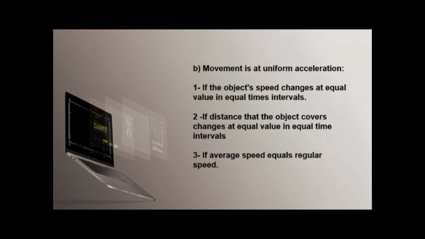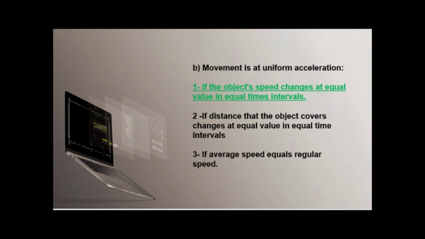Number B. Movement is at uniform acceleration if the object's speed changes at equal values in equal time intervals, or if the distance that the body covers changes at equal values in equal time intervals, or if average speed equals regular speed. When the object moves with uniform acceleration, this means that there is a change in the speed. So the correct answer: if the object's speed changes at equal values in equal time intervals.